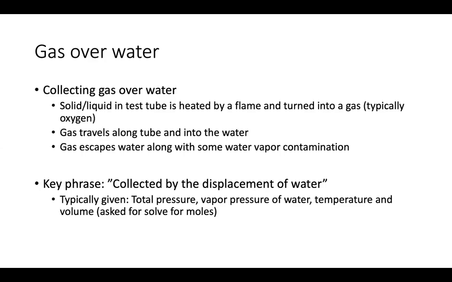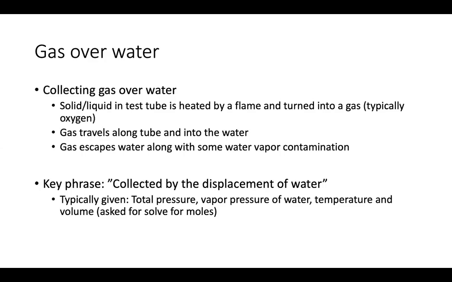Okay, and what's typically given is your total pressure, your vapor pressure of water, your temperature, and a volume. What you often have to do is realize that your total pressure is equal to your vapor pressure of water plus the pressure of oxygen. Knowing the vapor pressure of water and the total pressure, you can solve for just the pressure of oxygen.